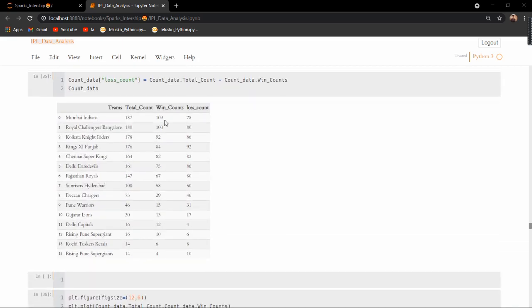From this data frame, we can see that the team Kings 11 Punjab played 176 games, and out of that, they lost 92. That is a huge loss for them when compared to the total number of games played. But when it comes to Mumbai Indians, out of the 187 games played, 109 were won by them. Only 78 were lost, which is not a great loss.